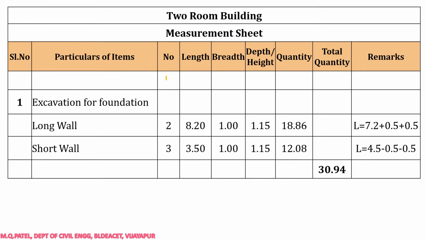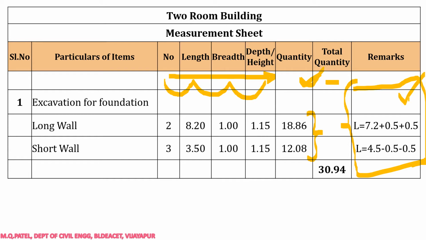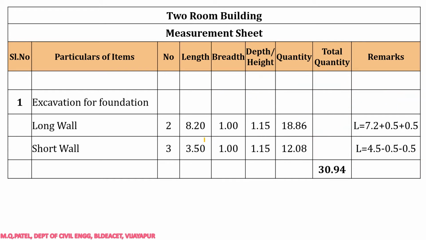The next comes numbers, length, breadth, depth. Therefore most of the time we call it an LBD sheet, that is length, breadth, and depth. Then after that we are going to have a quantity. How do you calculate quantity? This number multiplied by length, multiplied by breadth, multiplied by depth. If you multiply these, you will get the quantity. If you add up what you get, you'll get the total quantity. In the remarks column, if you want to write any references, you can write them there, right?